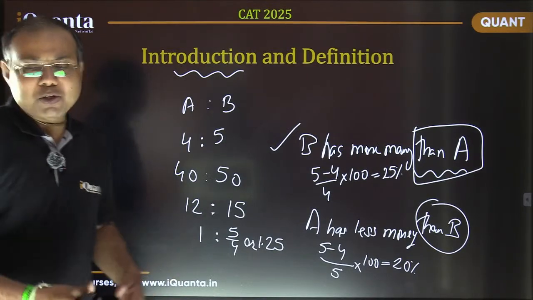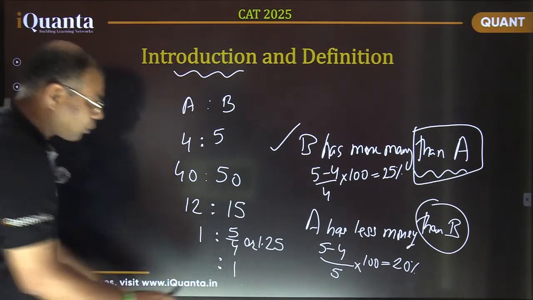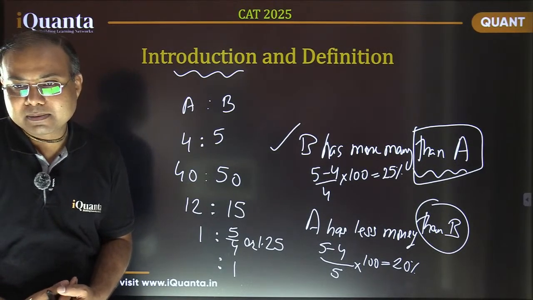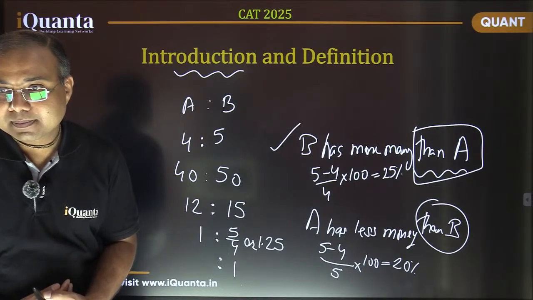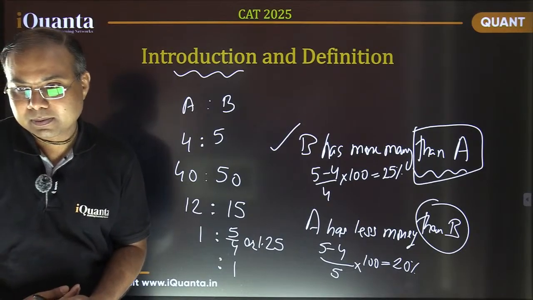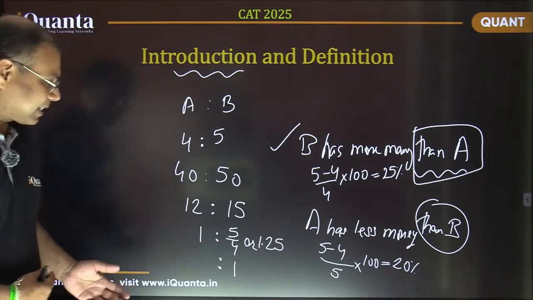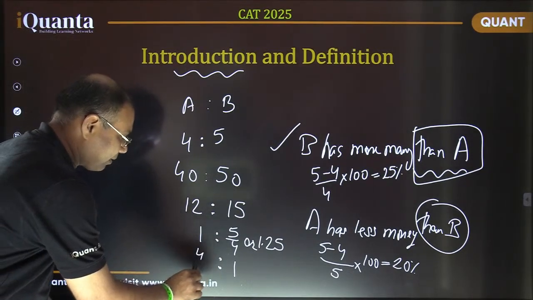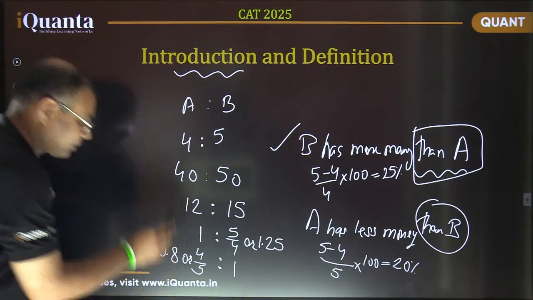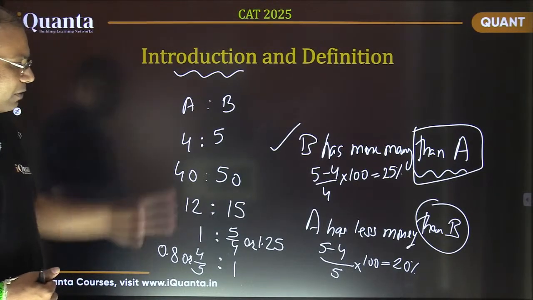Okay, I'm asking the reverse question now. If I put B equivalent to 1, then what will be the corresponding value for A? Yes, it will be 4 by 5. Excellent. Exactly the same way. If B is 1, then A is going to be 4 by 5, or in decimals it will become 0.8. I hope this part is clear to everyone.